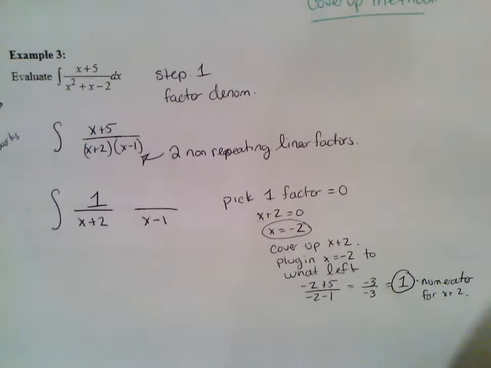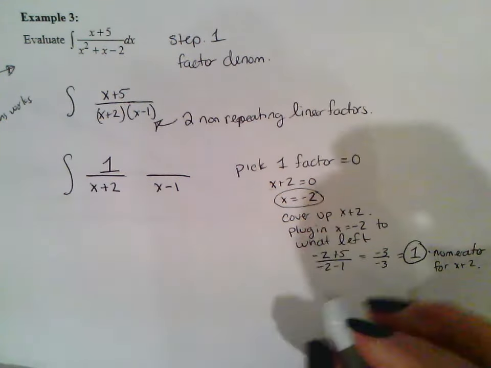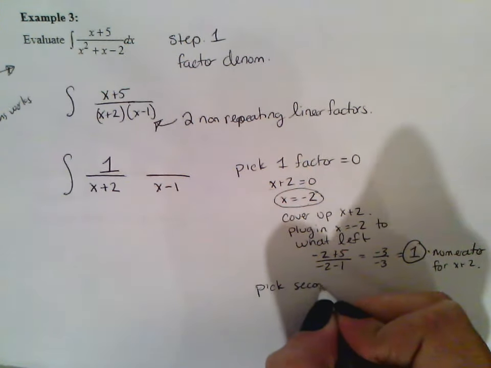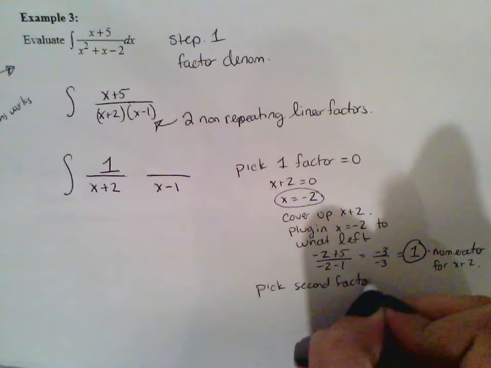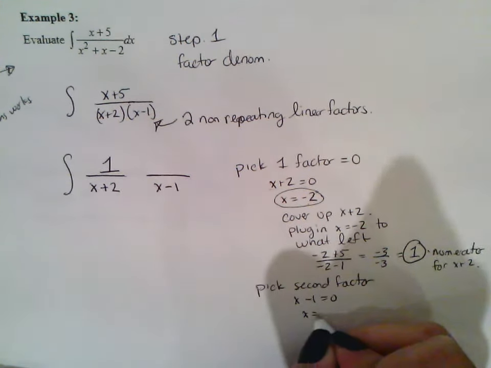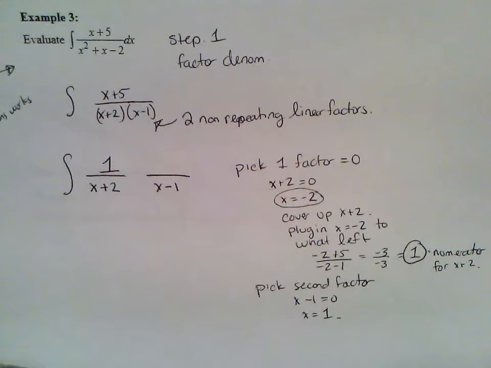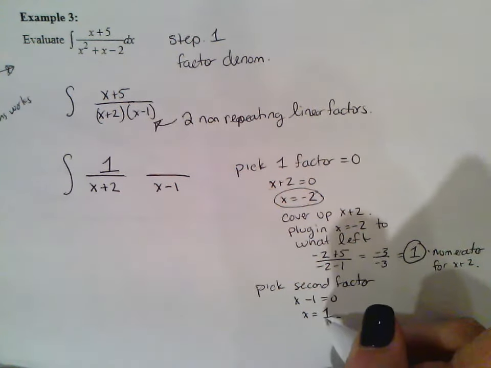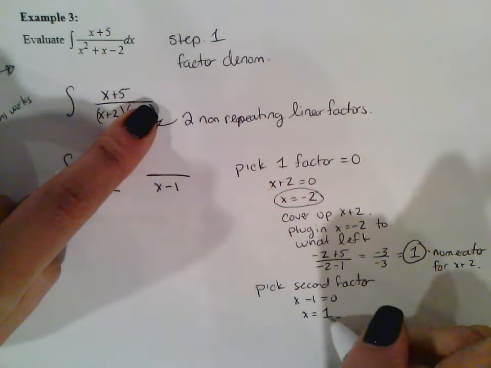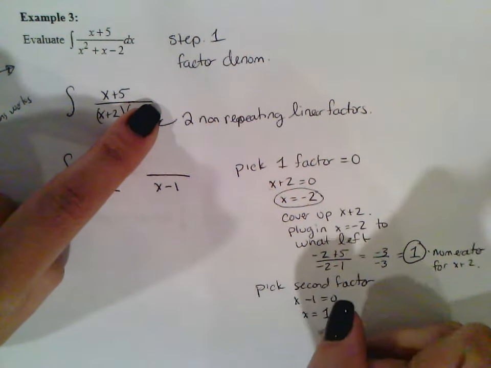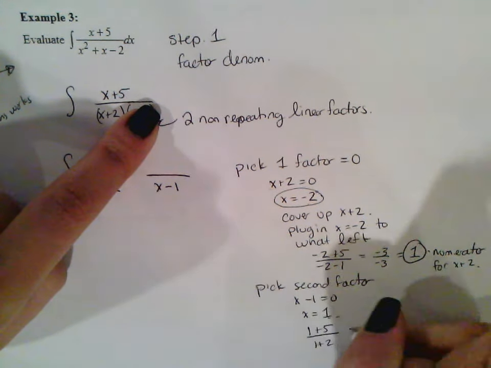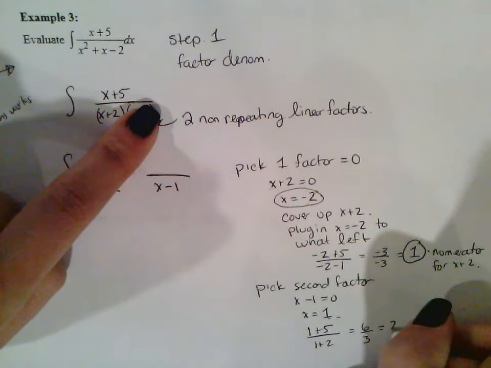You're going to do the same thing for the second factor. Pick the second factor: x minus 1 equals 0. Where does it equal 0? At x equals 1. So I'm going to cover up my x minus 1 factor and plug x equals 1 into what's left. So 1 plus 5 over 1 plus 2, which is 6 over 3, and that's 2.